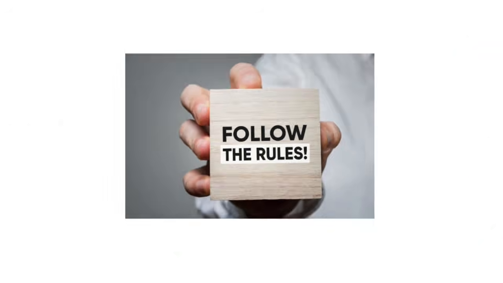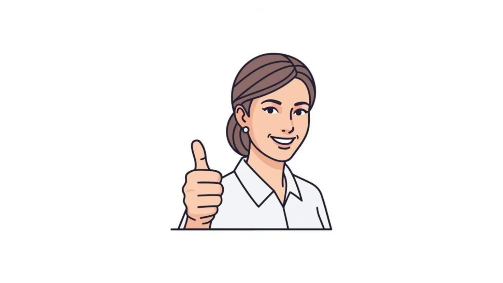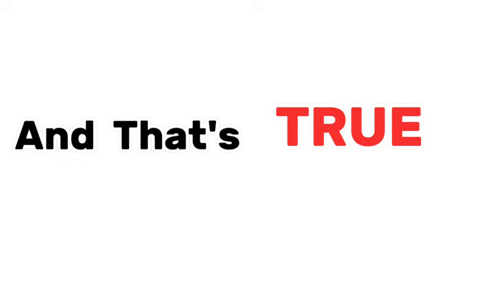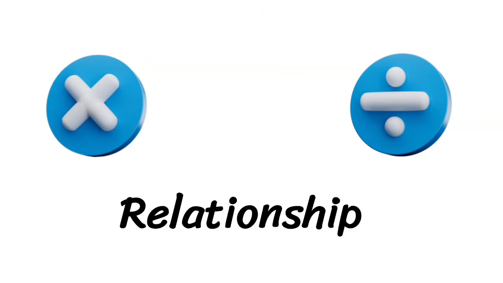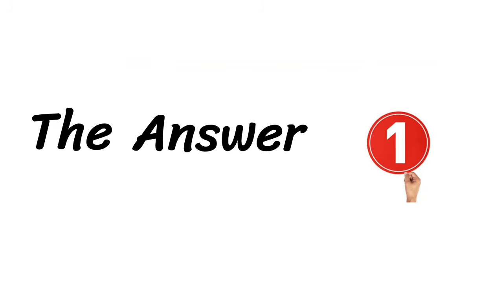Most students are told, follow these rules and you'll always get the right answer. And that's true. But there is one detail that often gets overlooked, a detail that sits right in the middle of today's argument. And that detail is the relationship between multiplication and division, because that relationship is exactly where the answer 1 comes from. Let's see why.